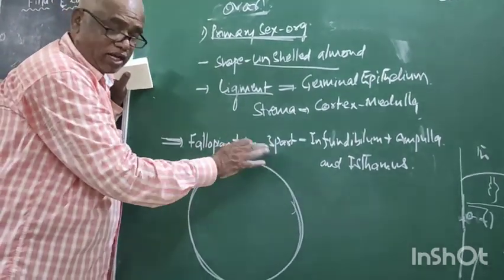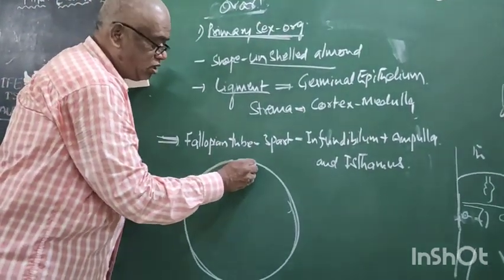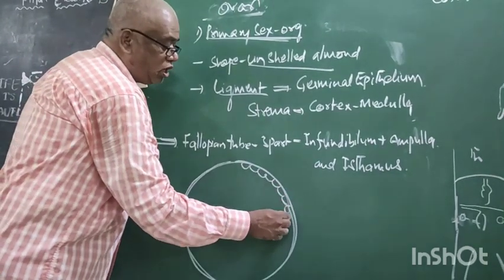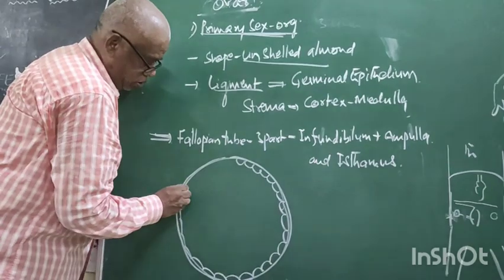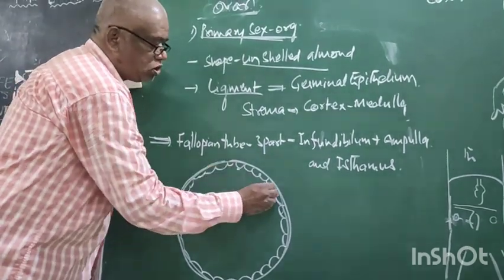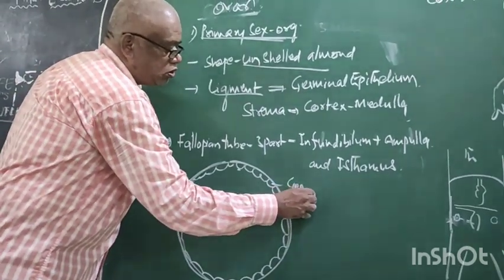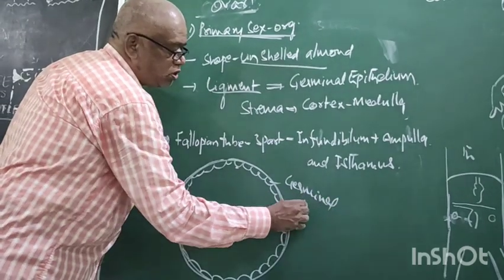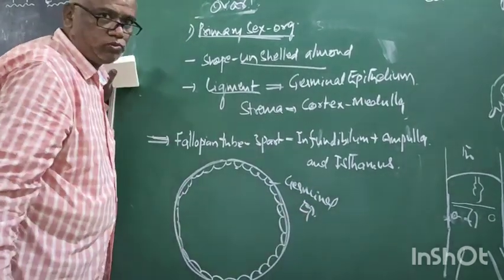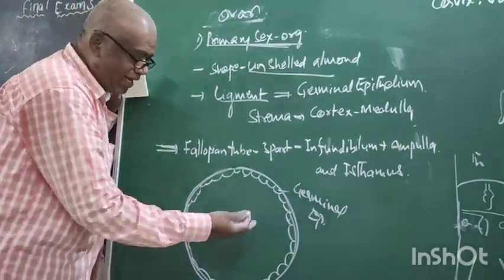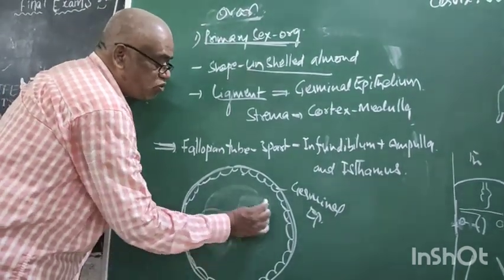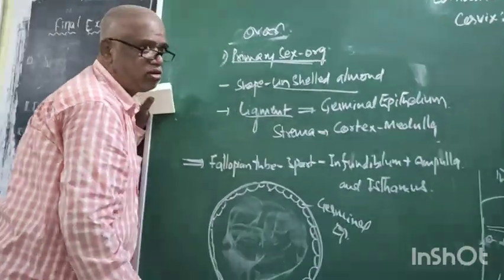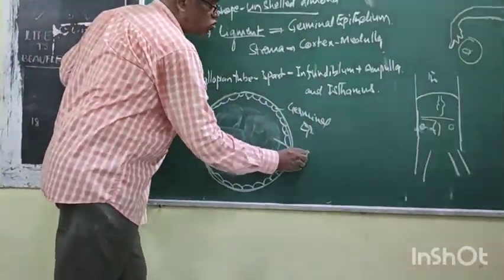The ovary is covered by a layer called the germinal epithelium. This is the germinal epithelium tissue. Inside, the cavity is filled with a fluid. This fluid is called the stroma.